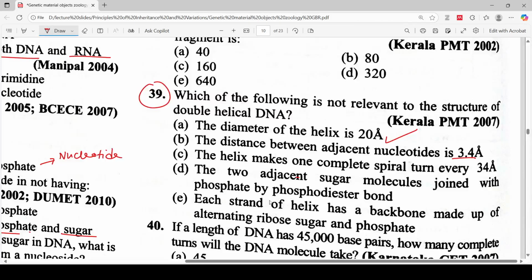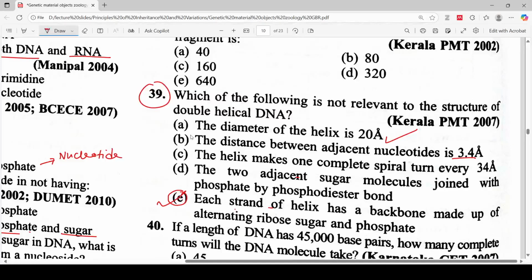So the correct answer for this question is definitely option E, because in the case of DNA structure, each strand of the helix has a backbone made up of alternating deoxyribose sugar and phosphate.